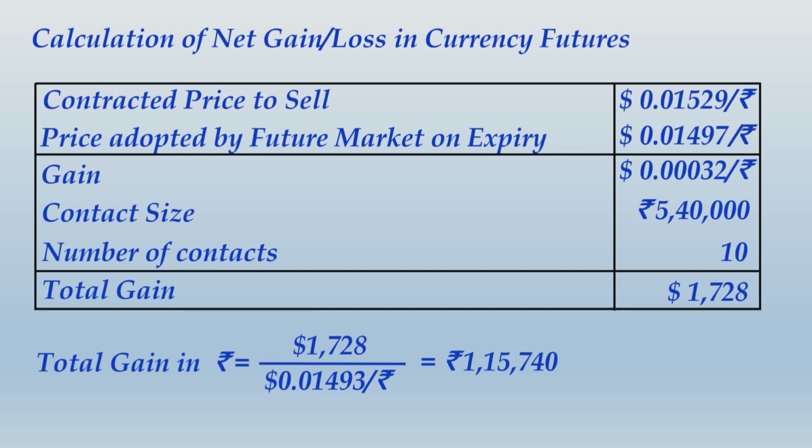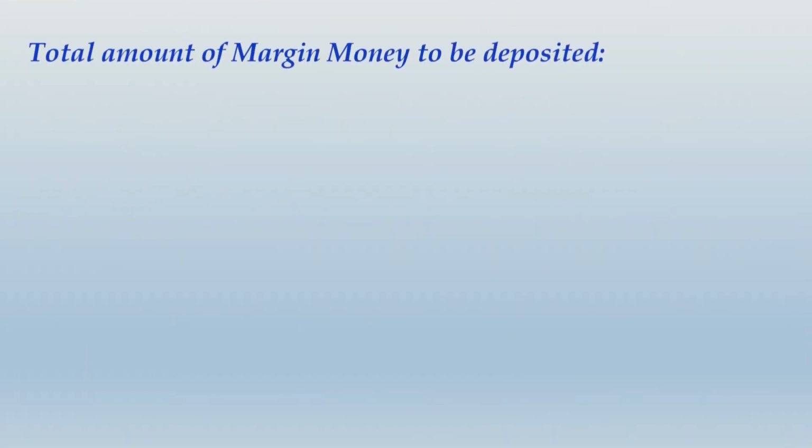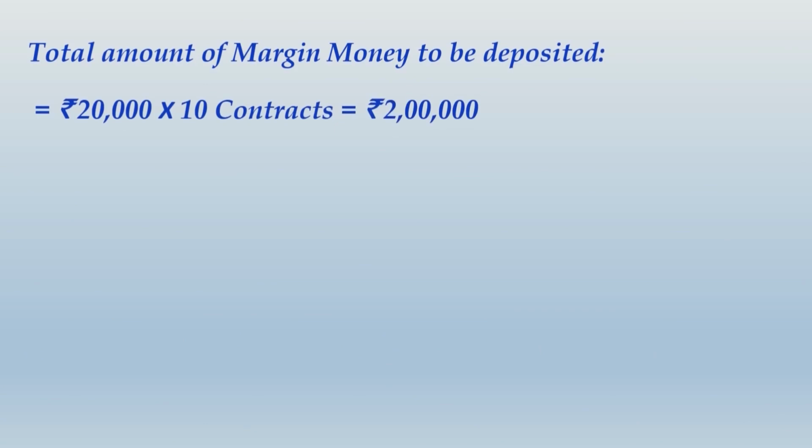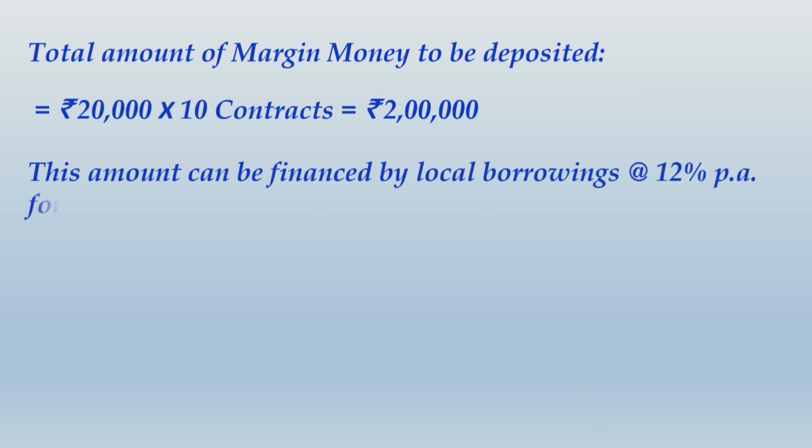Alright, moving ahead, what we now do is find the amount of margin to be deposited. We have 10 contracts, and the margin money to be deposited per contract was rupees 20,000. In total, rupees 2 lakh has to be deposited. To arrange this money, you will have to rely upon local borrowings, and this amount can be financed at 12% per annum for 6 months.